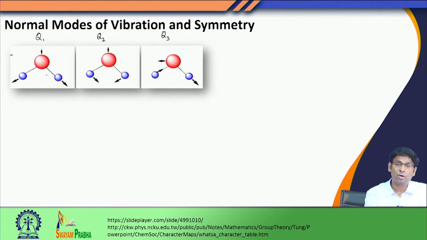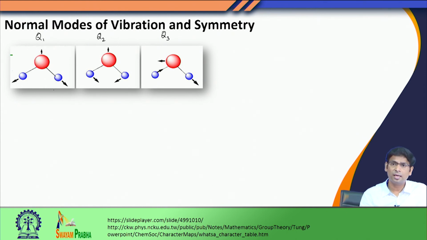So, you see in this normal mode the 2 hydrogens are going away from oxygen. Remember, these normal coordinates are expressed as linear combinations of internal coordinates. Now, look at this picture and think which internal coordinates are involved in defining this normal mode Q1.